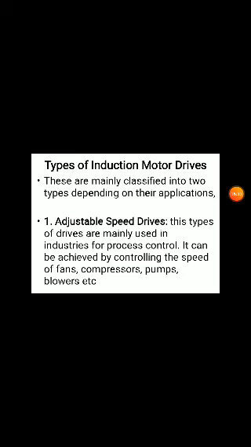Blowers, compressors or pumps are the ones whose size, meaning capacity, will be large, and we can control their speed for that purpose. We generally use induction motor drives for adjustable speed drives. Generally, this is how we control the speed.